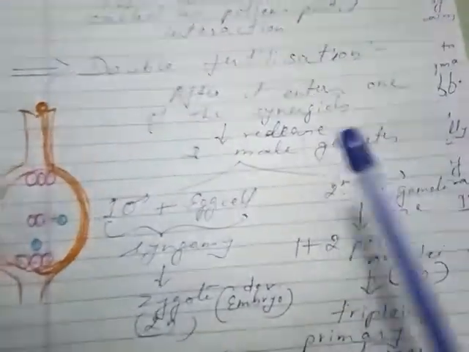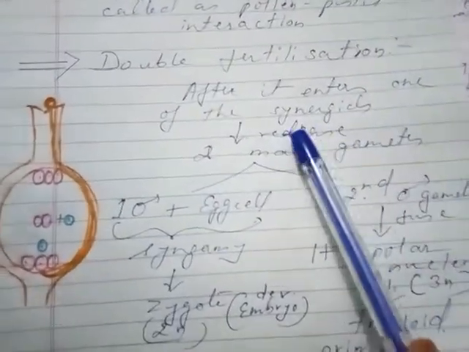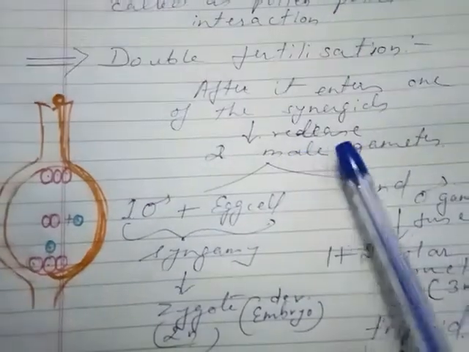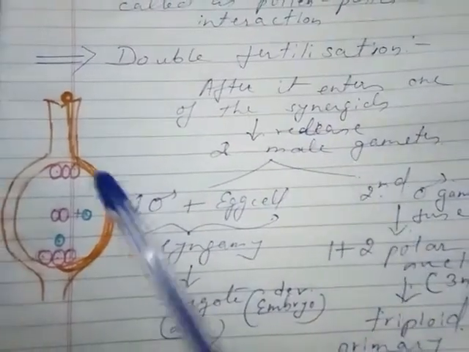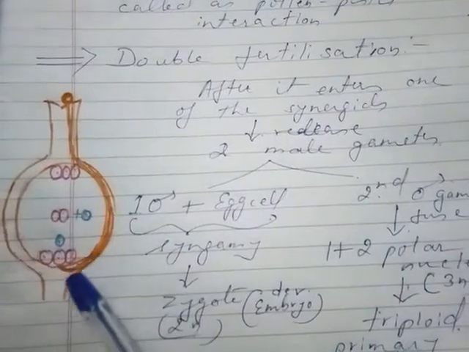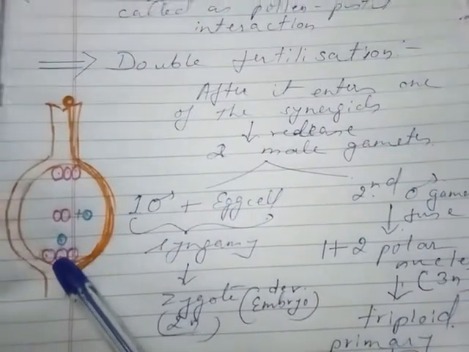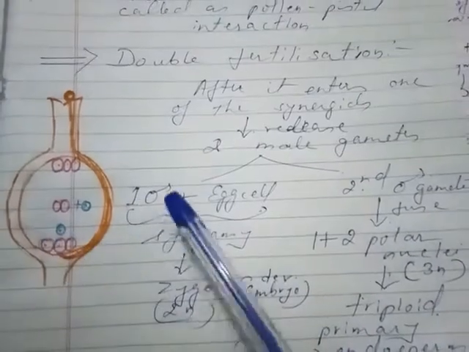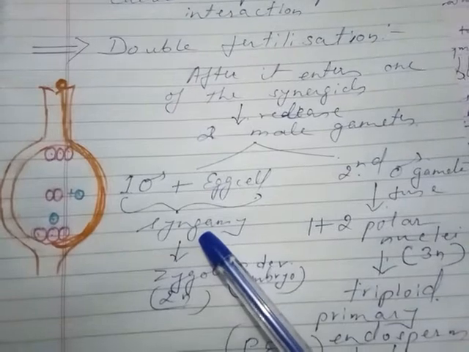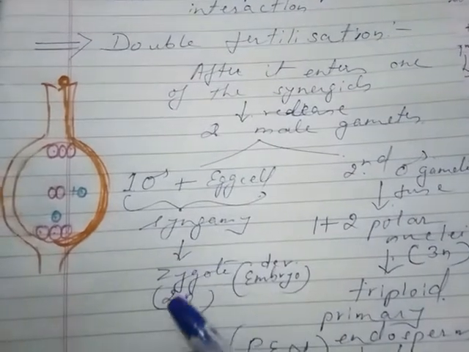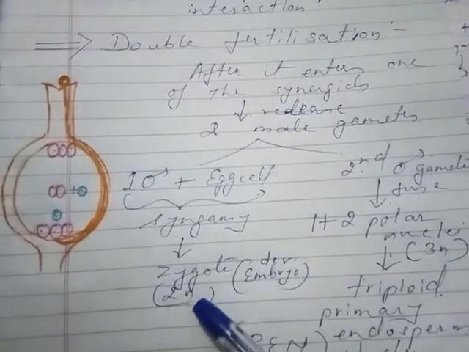Okay, now double fertilization. After the pollen tube enters one of the synergids, it will release the 2 male gametes. One male gamete will fuse with the egg cell, undergoing the process called syngamy and giving rise to a zygote. So it again becomes diploid.